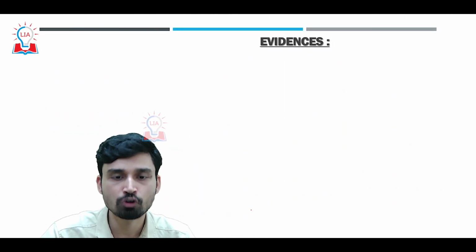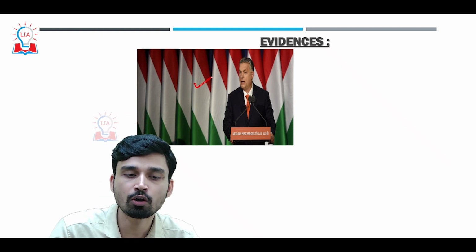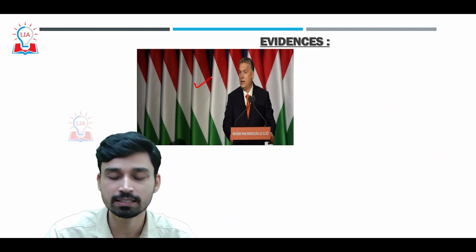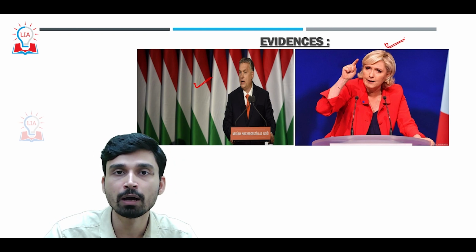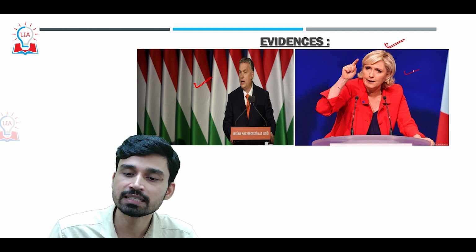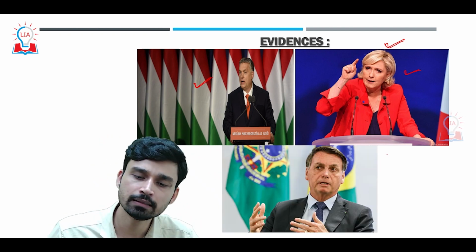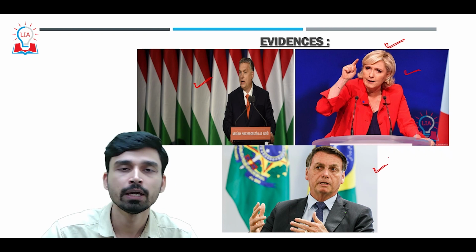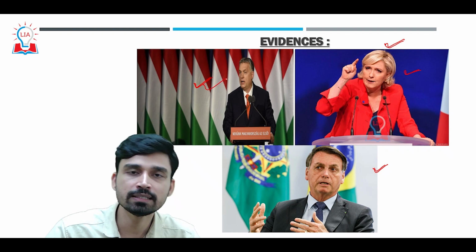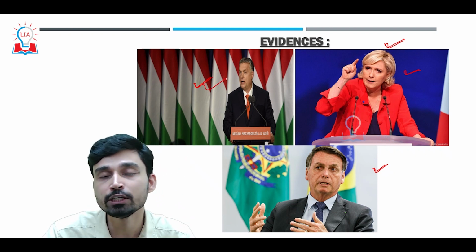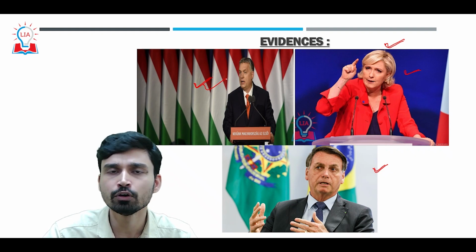So what are the evidences of this? Major evidences that we can see in global geopolitics today are the rise of Viktor Orban in Hungary, who is believed to have a fascist leaning, a fascist ideology. Similarly, Marine Le Pen, though she lost the election to Emmanuel Macron in France, despite that she was able to capture a large proportion of seats as compared to the previous year. And similarly, far away in South America, we have the rise of Jair Bolsonaro as the president of Brazil for a very long period of time. What is common among all these leaders is that they are believed to be leaning toward fascist ideologies, and they are believed to be ultra-nationalistic, with anti-immigrant kinds of views.